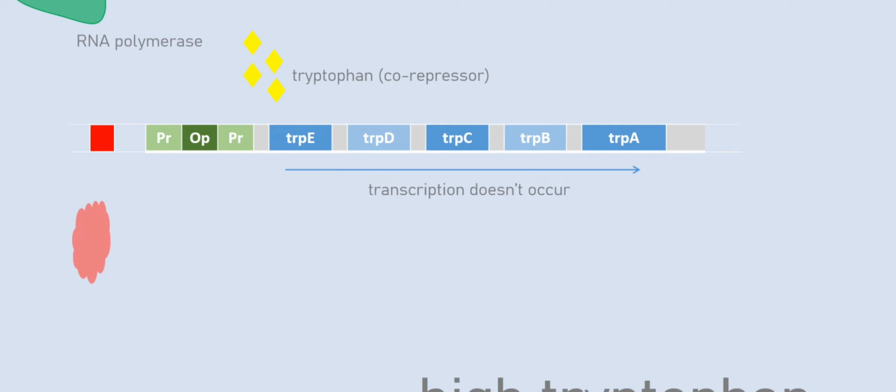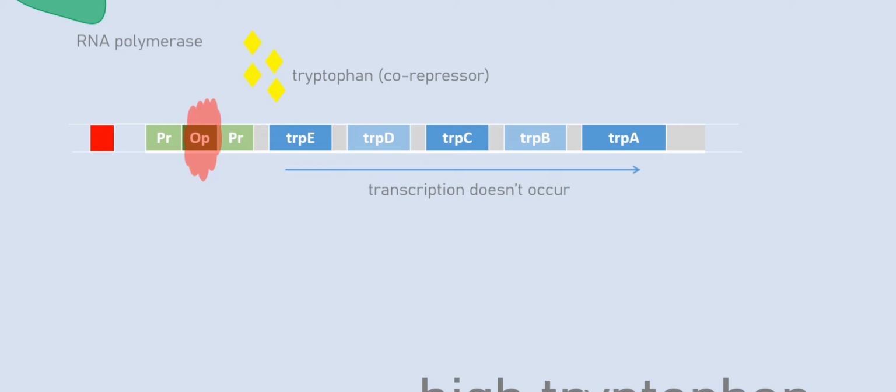So even if it binds here in the operator, the RNA polymerase will not recognize the repressor as an obstruction in the transcription process. The repressor needs something to activate its function, that is, to repress the transcription process.